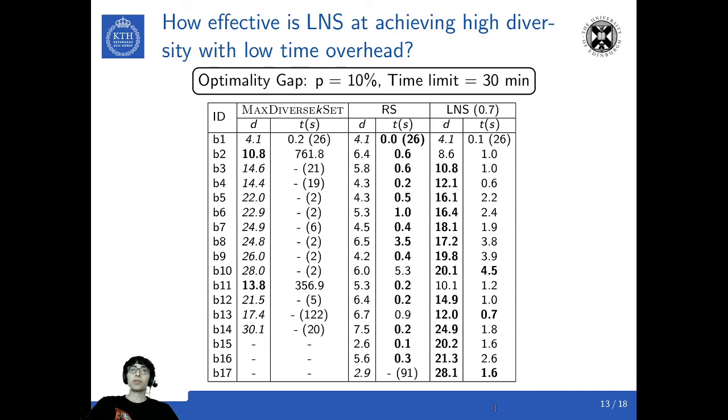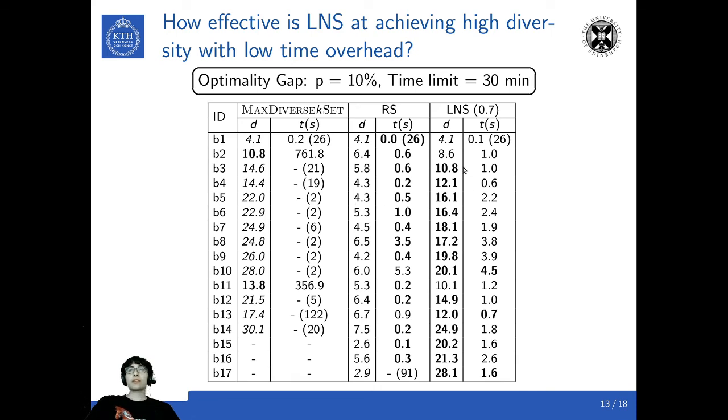We can see that max diverse k-set algorithm generates the most diverse solutions in the cases where it is able to generate all the solutions. However, the algorithm is not able to generate the total number of variants within the time limit for most of the benchmarks. Comparing random search and large neighborhood search, we see that random search is more scalable but generates solutions with low diversity.